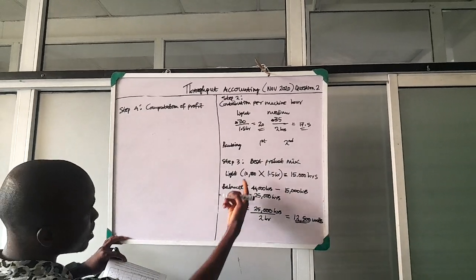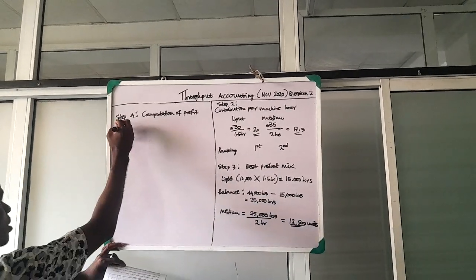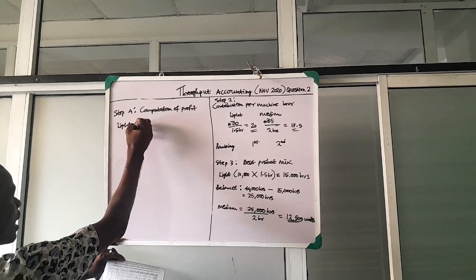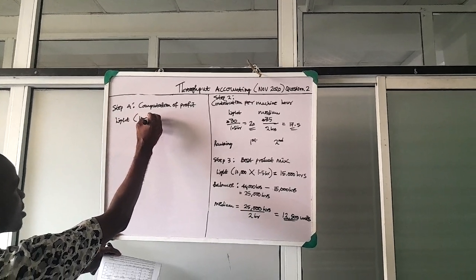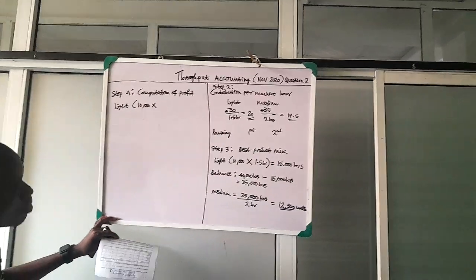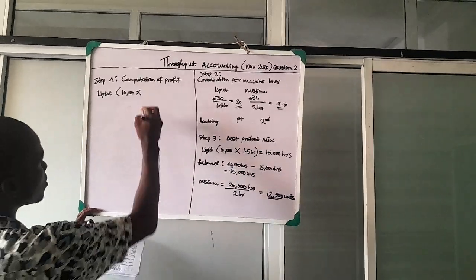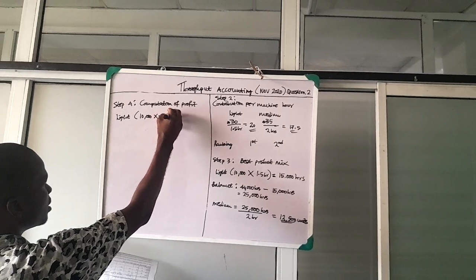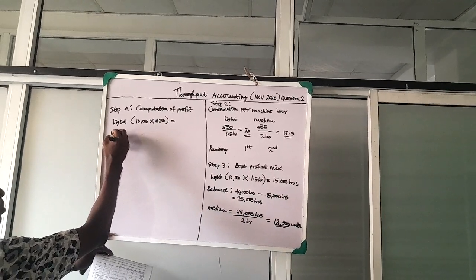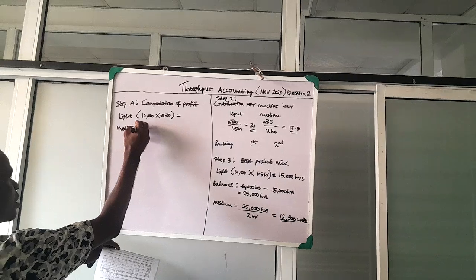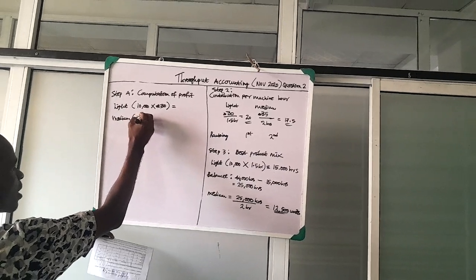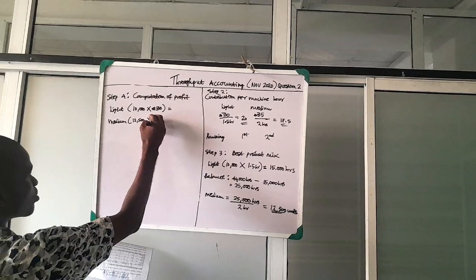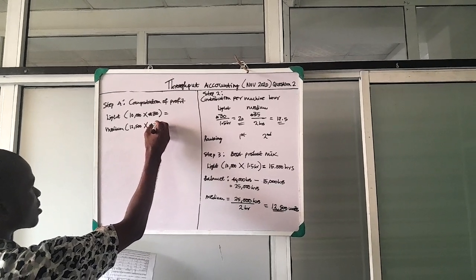So we first have this: we are producing 10,000 units of light. For light, that will be 10,000 units multiplied by the contribution per unit for light. The contribution per unit for light is 30. Then for medium, we have 12,500 units as we agreed here, times the contribution per unit of 35.